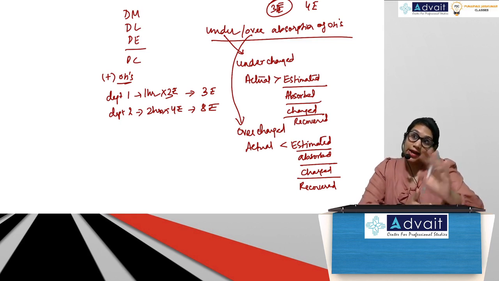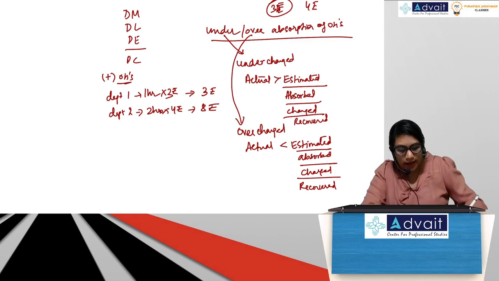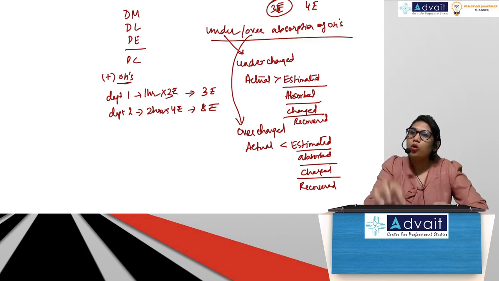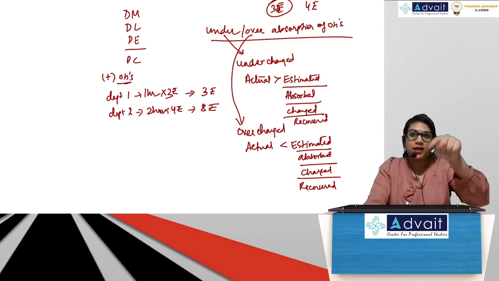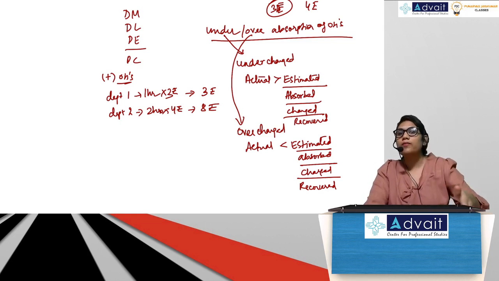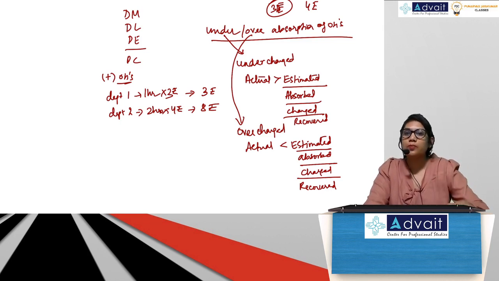So at the end of the year, when I'm calculating my profits, this under absorption and over absorption has to be corrected. That is what we are going to be checking in this part of the chapter: if there is under absorption or over absorption, how is it corrected? What are we supposed to do with it? How are we supposed to treat it?